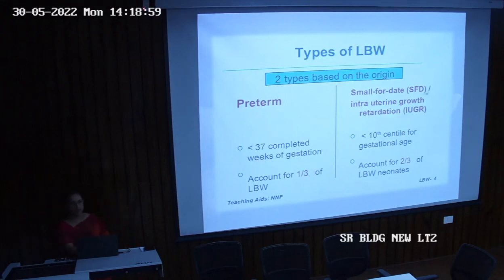So under preterm, if they are born less than 37 completed weeks of gestation. As I told you, there are two types: one is preterm, one is small for date. This preterm category forms about 1/3 of the low birth weight babies, while this small for date or IUGR accounts for 2/3 of low birth weight babies among the neonates.